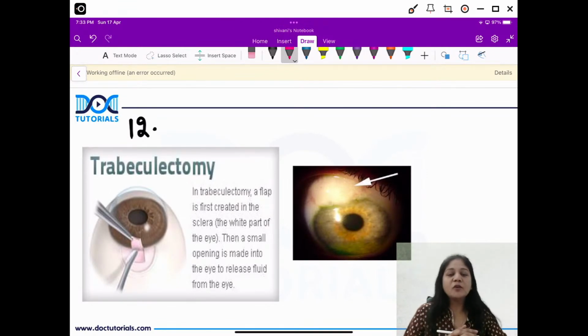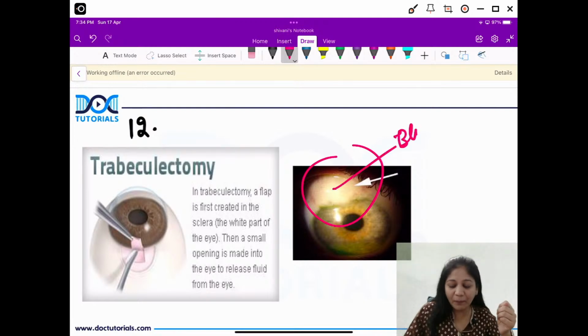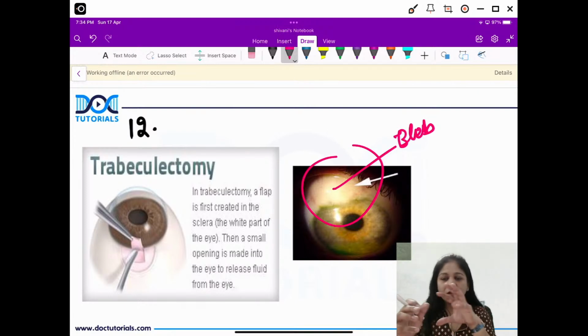Now friends, trabeculectomy is a surgical procedure where we are creating a partial thickness scleral flap and then we go through it towards the trabecular meshwork and cut a part of the trabecular meshwork, create a peripheral iridectomy and then suture the scleral flaps, and then finally the conjunctival flaps are also sutured. Okay. Now, as you can see in this picture, this is the typical bleb that is created through the filtering of aqueous humor, and this is a kind of protrusion that we have mainly at the superior limbus, right? So this is a surgical procedure.